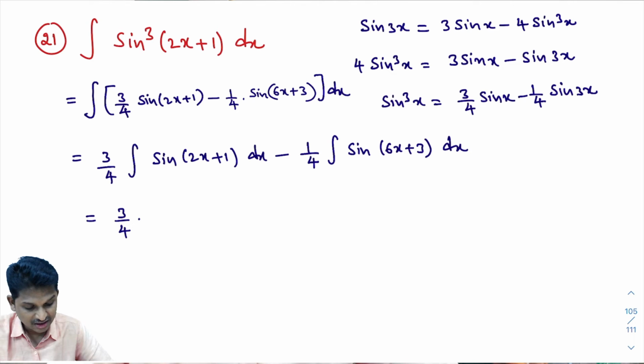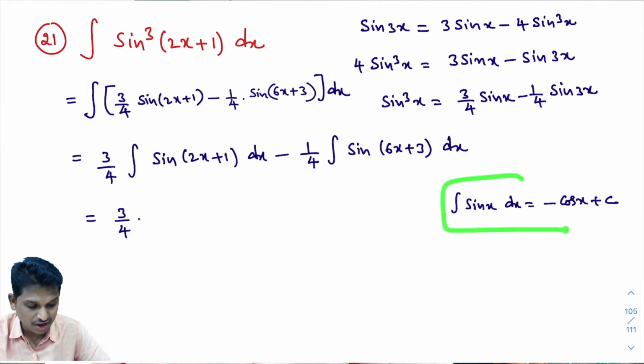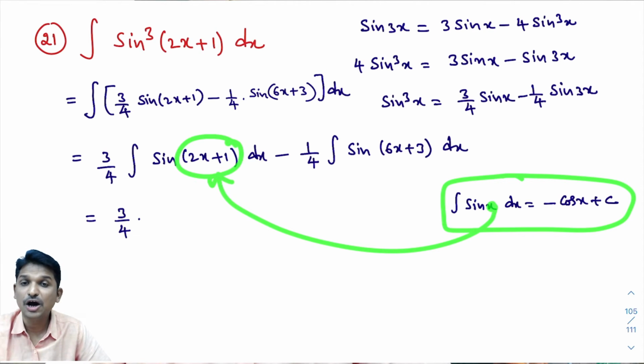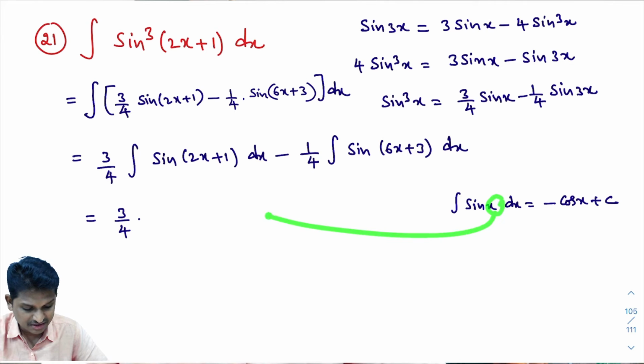What you learn? You learn this formula. Integral of sin x dx is minus cos x plus c. In this formula, in place of x, if ax plus b is present, then how to write its answer directly? That is what we learned in model number 2. Now we are in model number 4. In this formula, in place of x, here ax plus b is there, then how we integrate this?